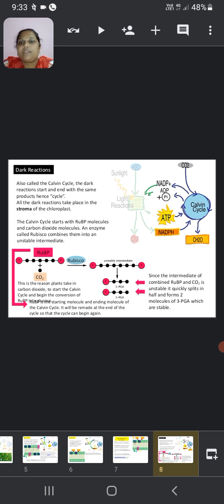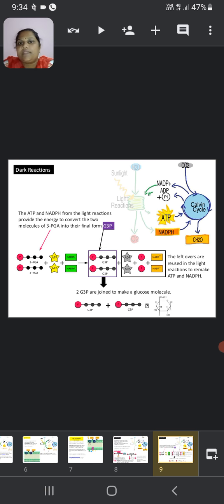combines them into an unstable intermediate. This is the reason why the plant takes in carbon dioxide, to start the Calvin cycle and begin the conversion into glucose. RuBP is the starting molecule and ending molecule of the Calvin cycle. It will remain at the end of the cycle, so the cycle begins again. The intermediate compound of RuBP, ribulose bisphosphate, and carbon dioxide is unstable. It quickly splits into two halves and forms two molecules of 3-phosphoglycerate, which are stable.